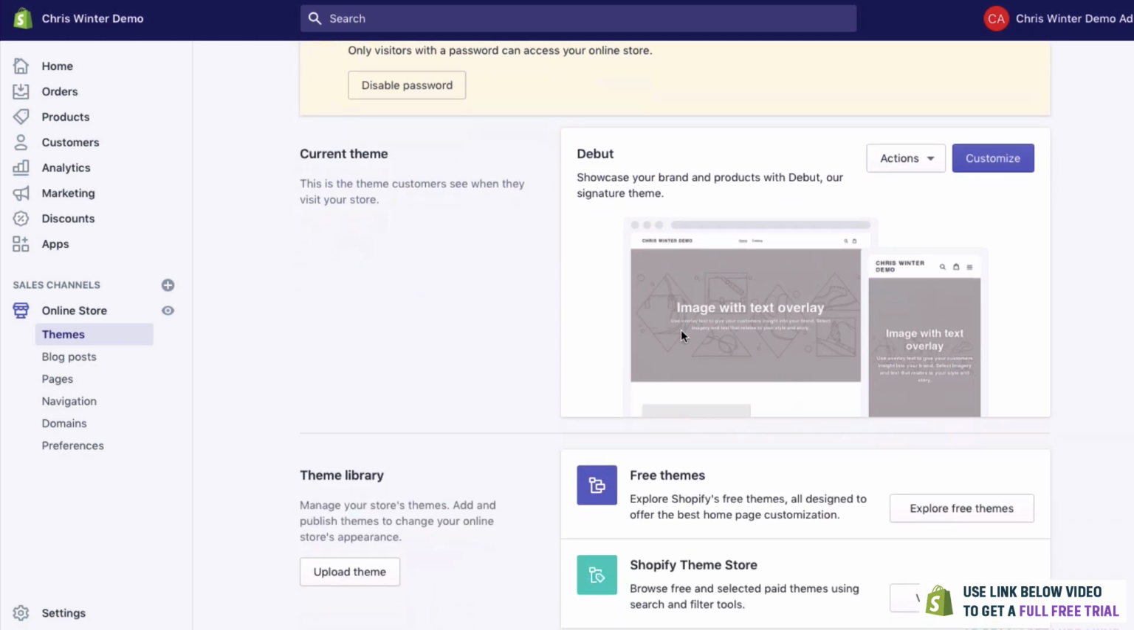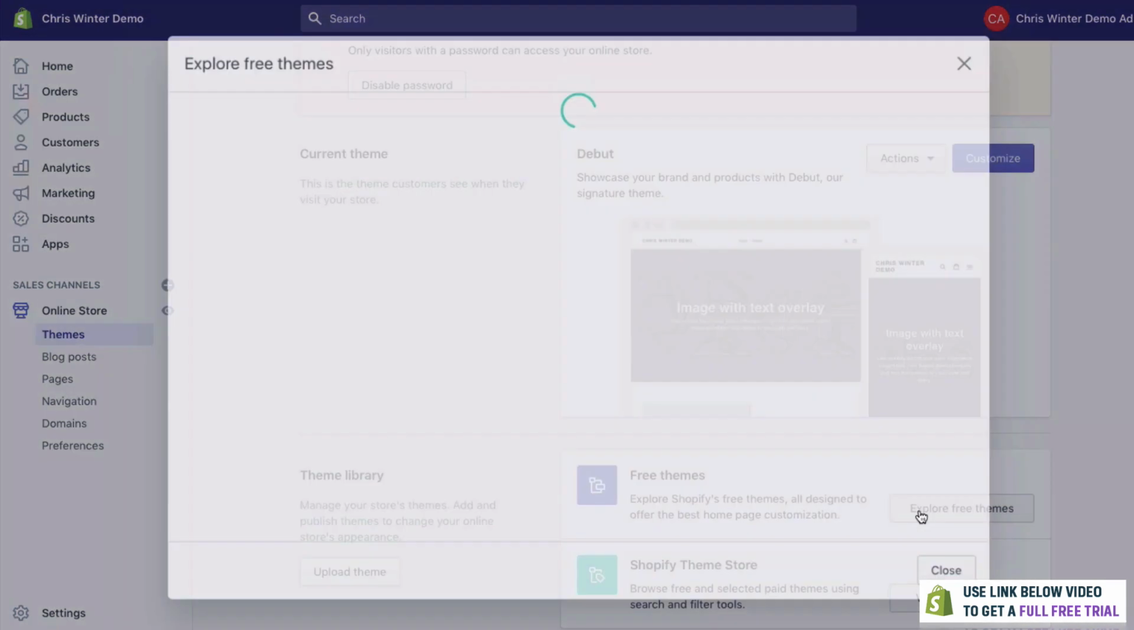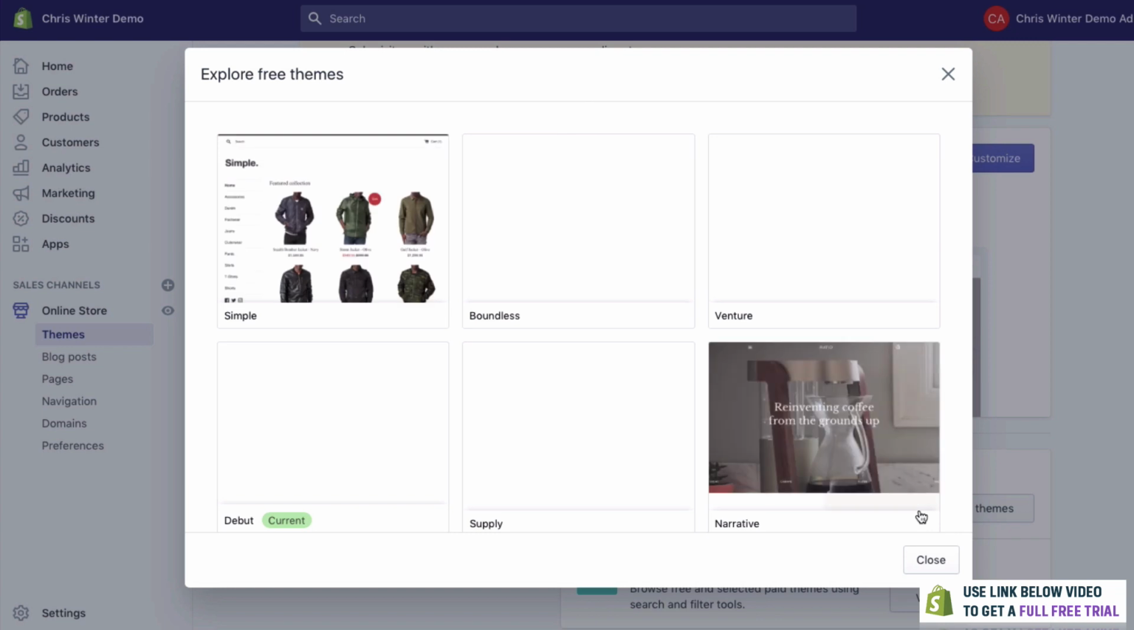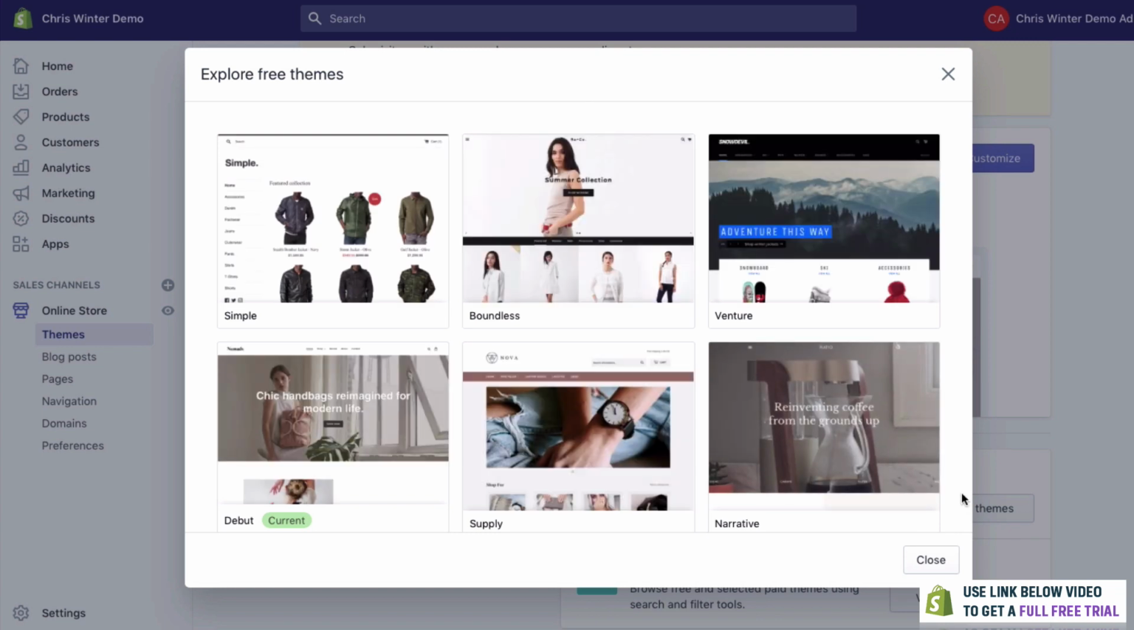So what we're going to do is go to the theme library where it says free themes, and we're going to explore free themes. So we'll click here. As you can see, they have a number of different themes which you can use for free, which is really nice. They do have some paid themes as well, and some of them are really good. They cost around $100, maybe $180. And if you want to do that, you can go for that. But some of their free themes are fantastic as well.